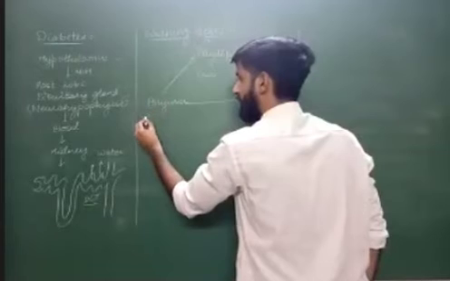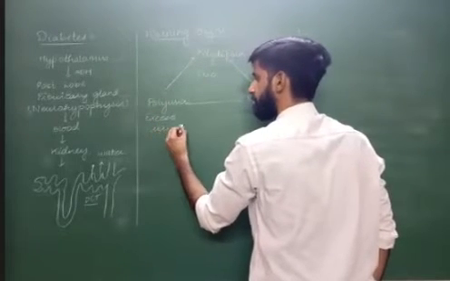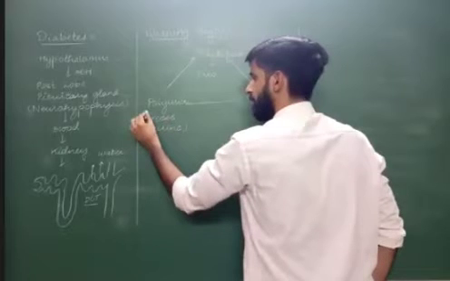Now, poly means many, so here it means excess. And uria means urine. The diabetic patient will come with excess urine; this combination is called polyuria. And since of that, the patient will get polydipsia, thirst.